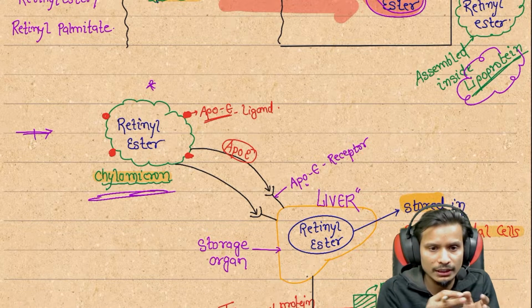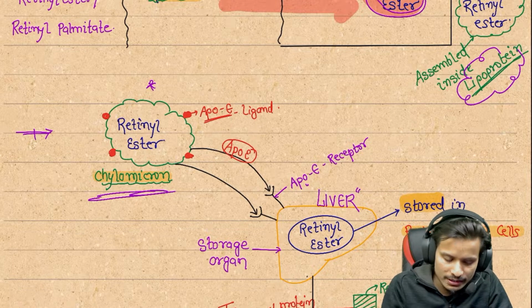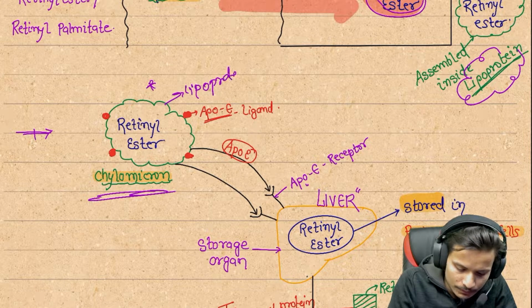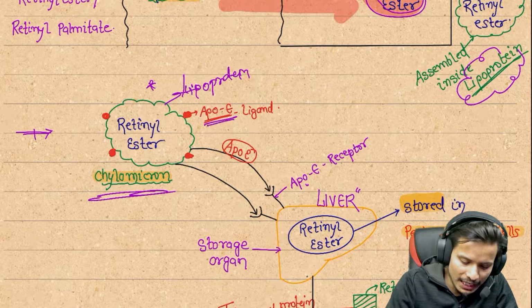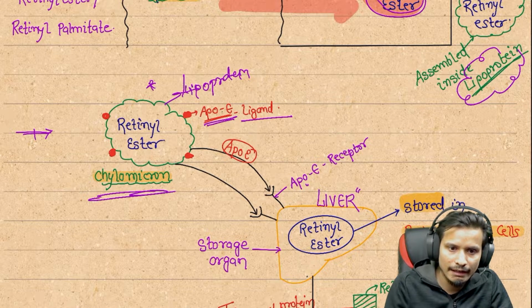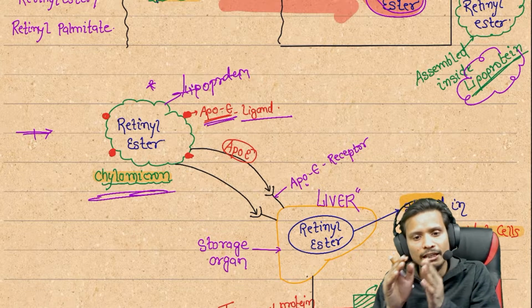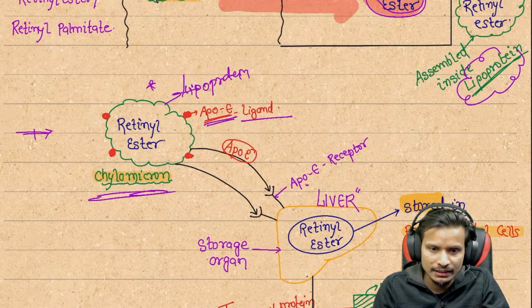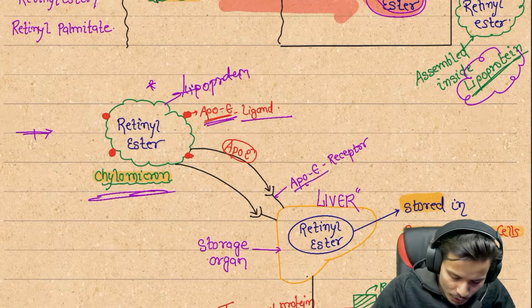On these lipoproteins there is an ApoE ligand present, and this ligand attaches to the liver, and in the liver there is a special type of receptor for this ApoE ligand, called the ApoE receptor.